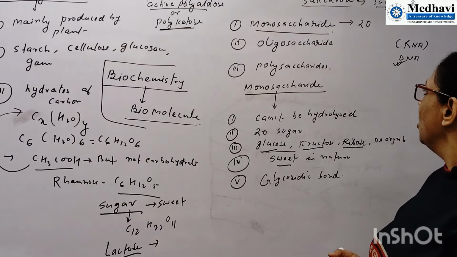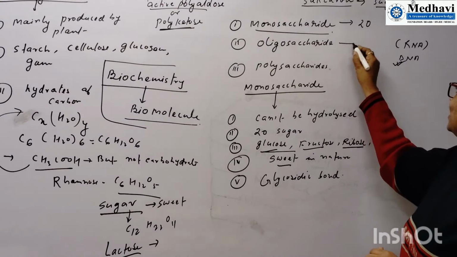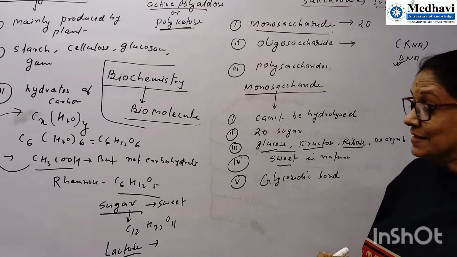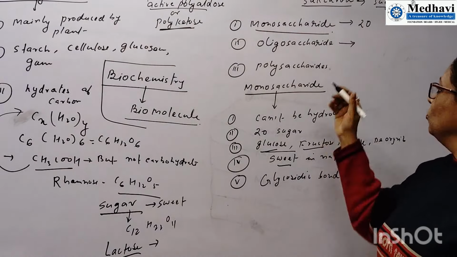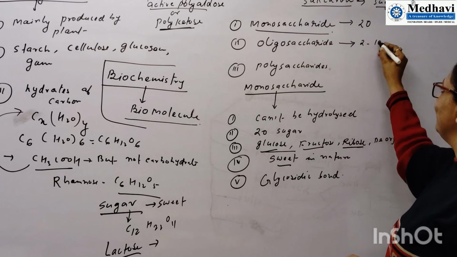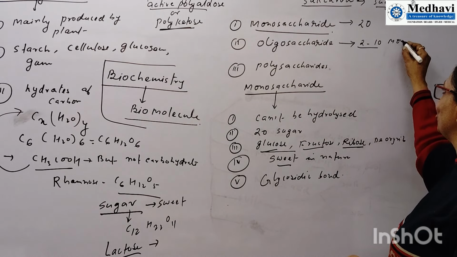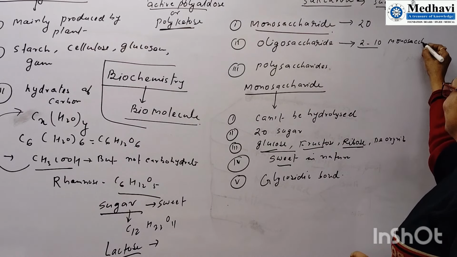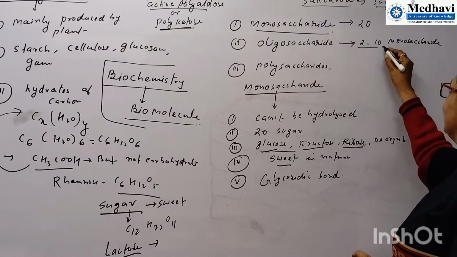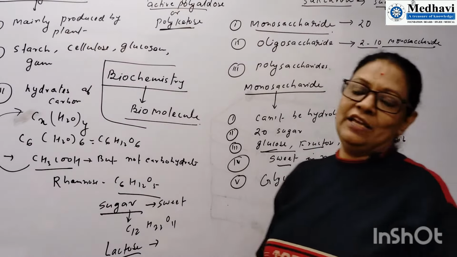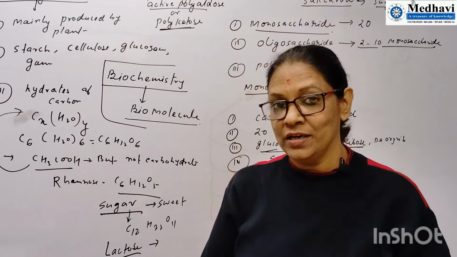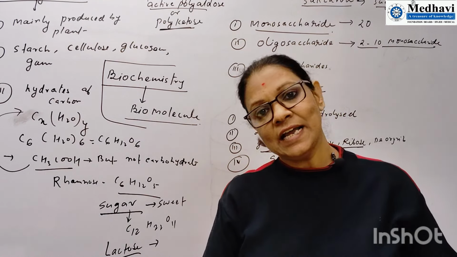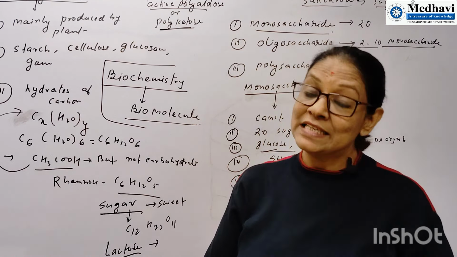Second is the oligosaccharide. What is an oligosaccharide? Oligosaccharides mean 2 to 10 monosaccharides. Very important information. If we join two sugars collectively, they are called a disaccharide.